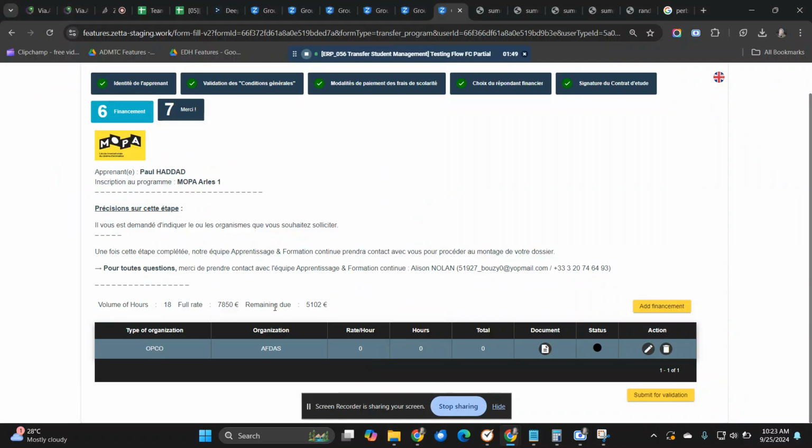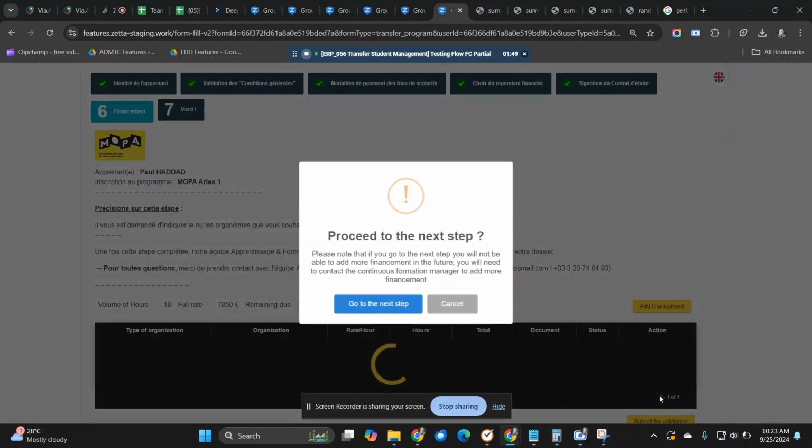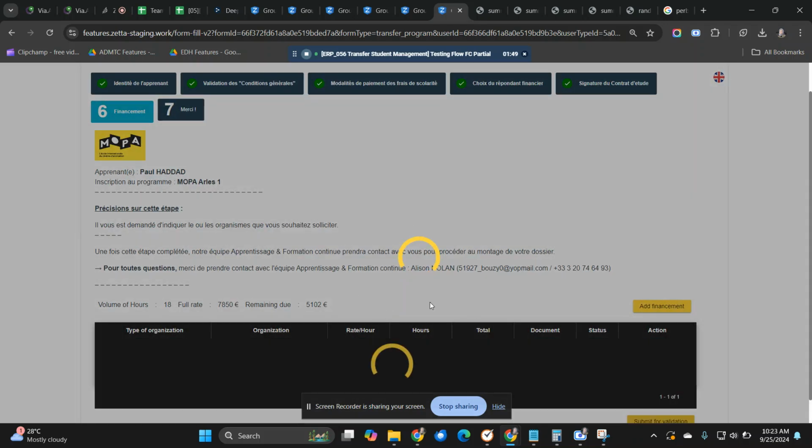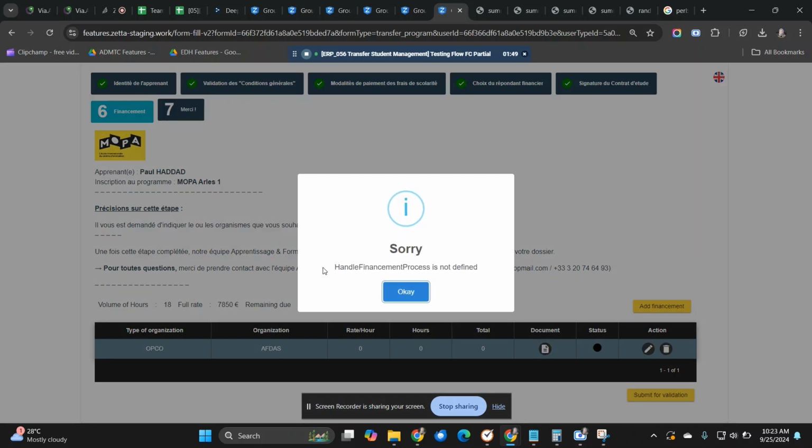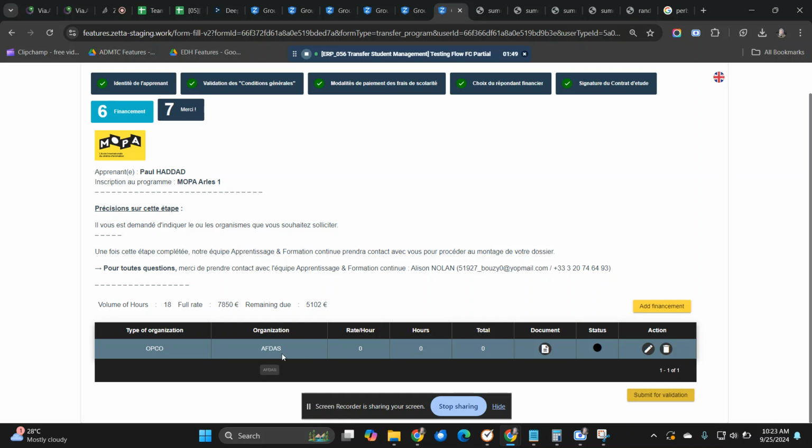So after I filled in the financement and populated it here in the financement step, I click submit for validation, go to the next step, and wait for the financement. There is a small error: handle financement process is not defined. Here I click OK. I think the financement that I filled in is wrong.